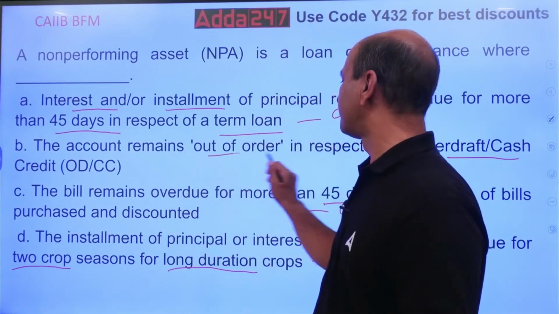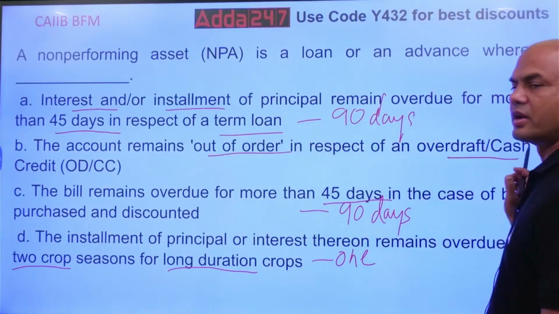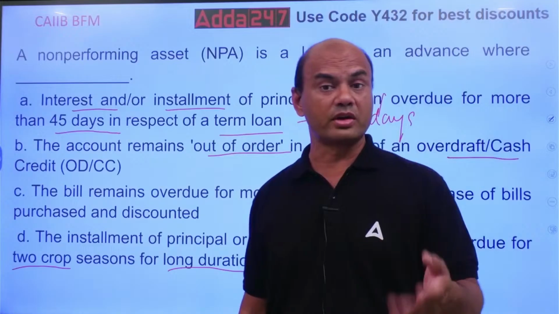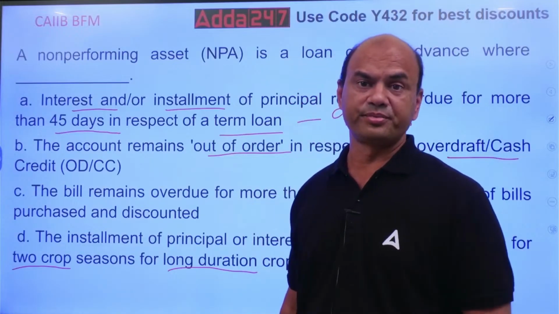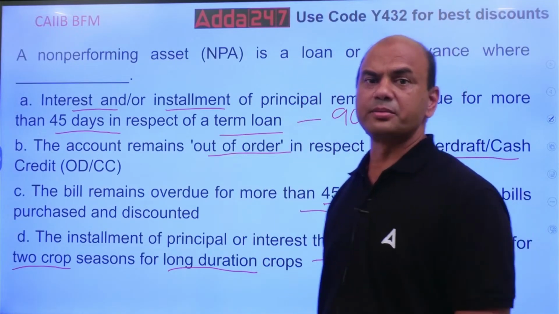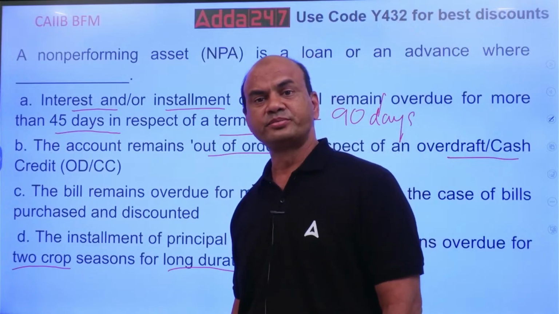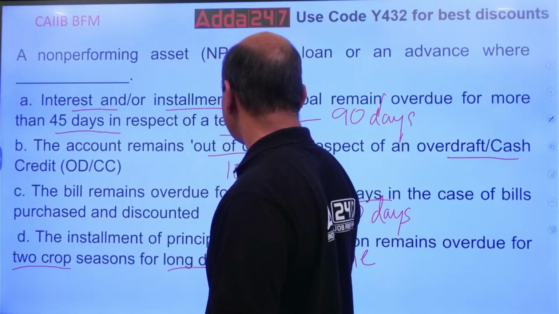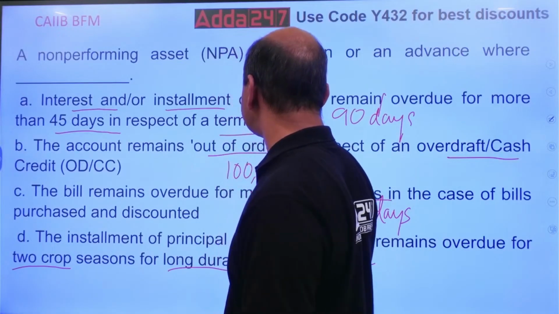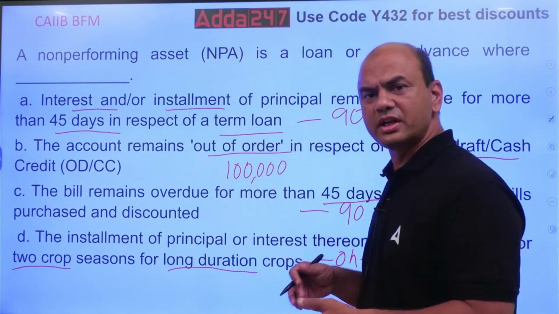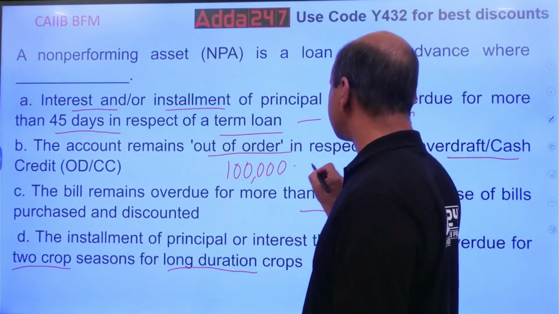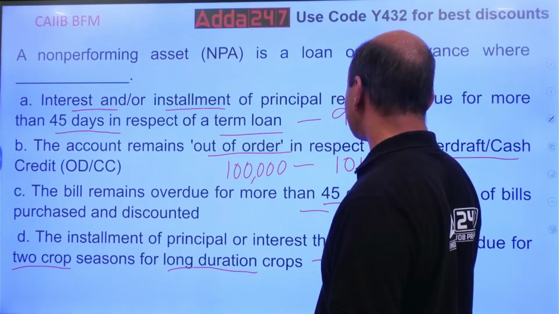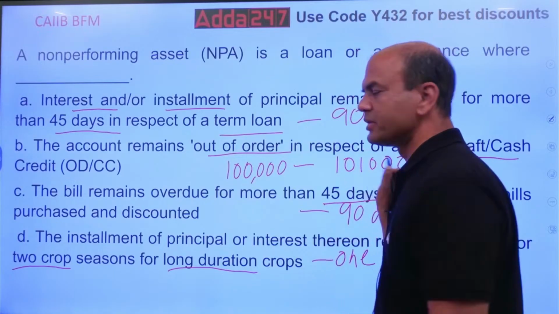Out of order in respect of overdraft CC. What is out of order? Suppose I have sanctioned a CC of, let's say, 1 lakh rupees, and that account is constantly above 1 lakh. The average balance is around 1 lakh 1,000 constantly for all 3 months.